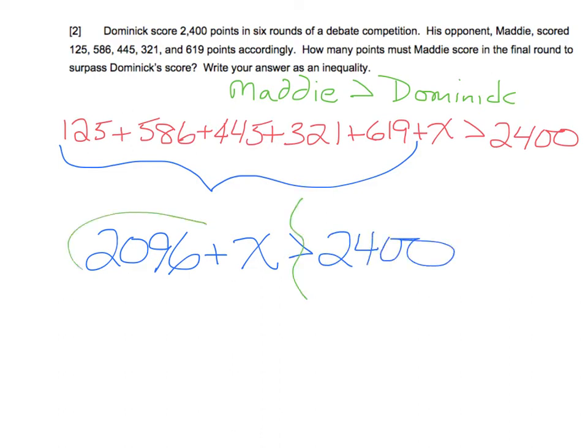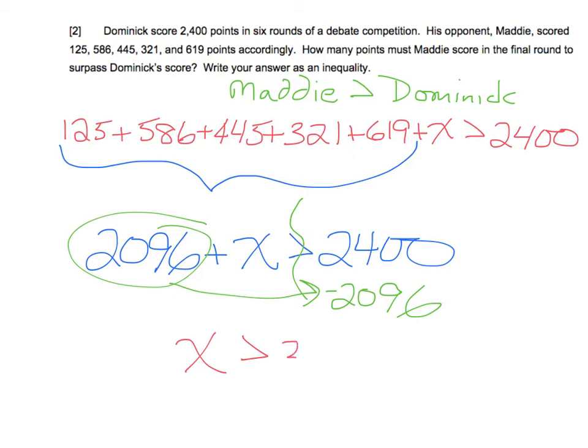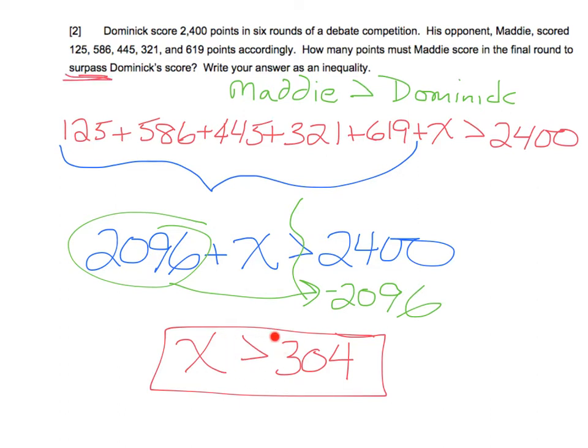So for this, draw the wall. Take that to the other side, and it will become negative. So this would be x has to be bigger than 2,400 minus 2096. Maddie has to score higher than a 304. So 304 would equal his score, but we don't want equal. We want to surpass it. So that's why our symbol is not greater than or equal to. We're only going to use the greater than symbol. So for the final round, Maddie has to get bigger than 304.